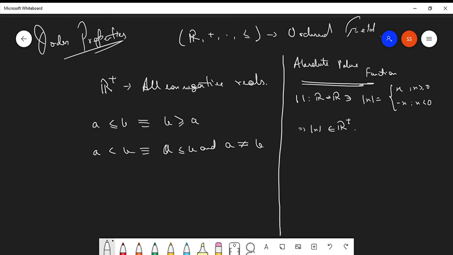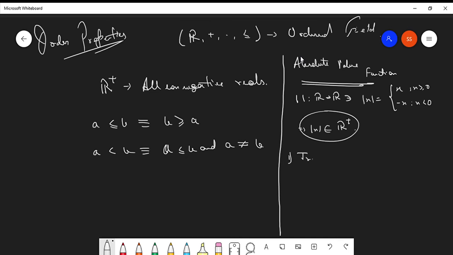Clear? Or basically, you can call it a subset rather, because this gives you the image. Belongs will also do. So these elements belong to the set of all non-negative reals. Always positive, or rather, always non-negative. Clear? So from here we get two properties about this function.